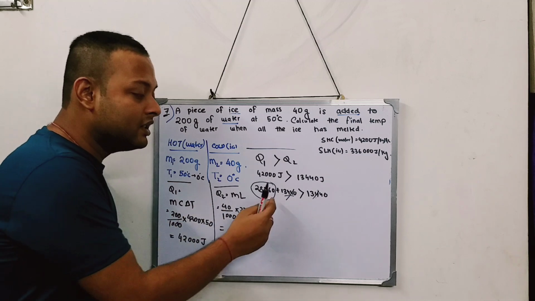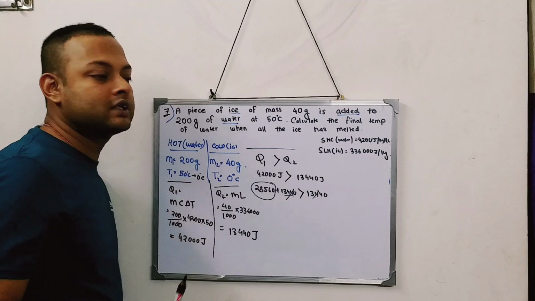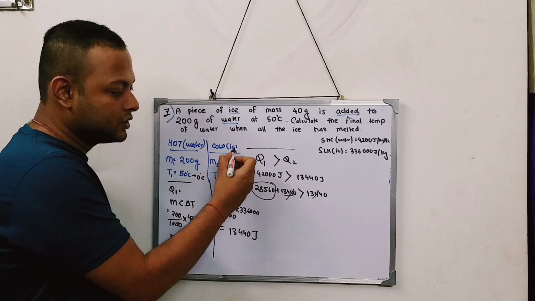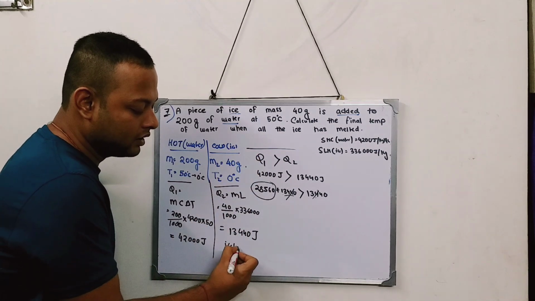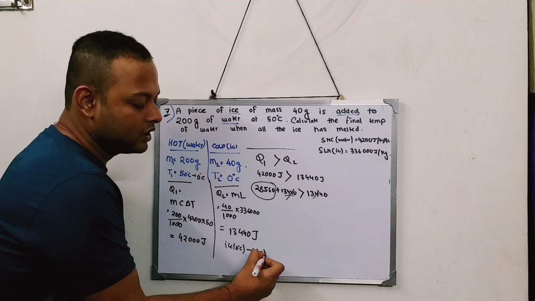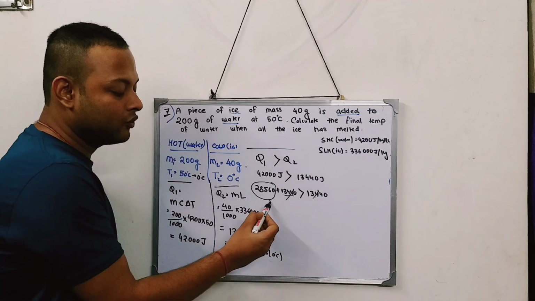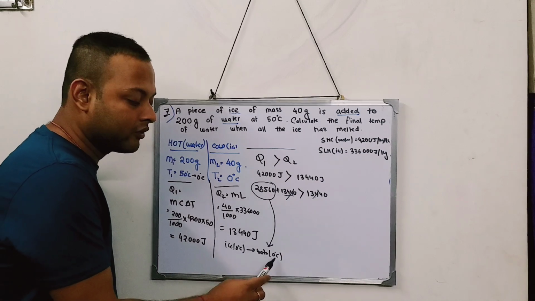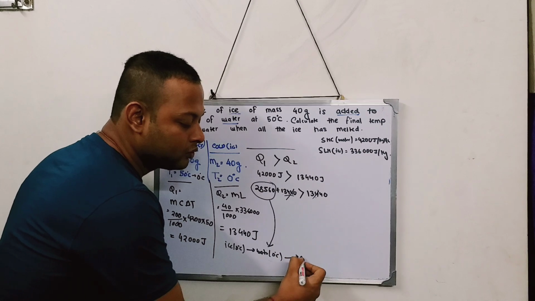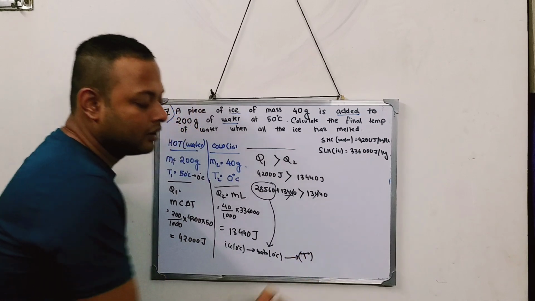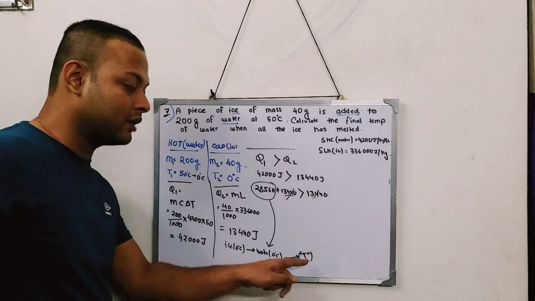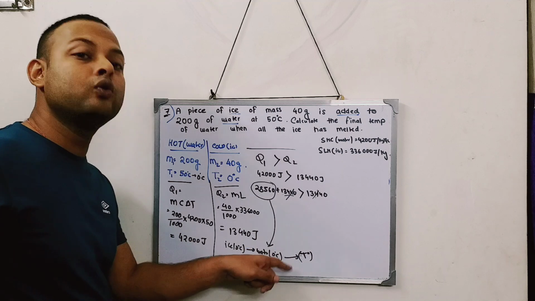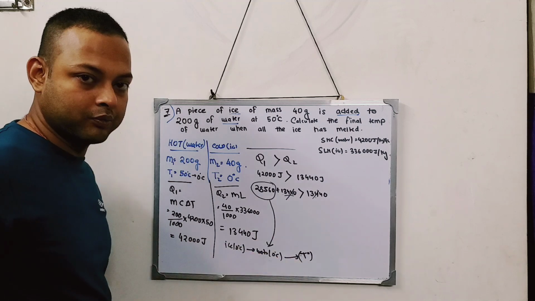It will increase the temperature of that 0 degree centigrade water. Once the ice at 0 degree centigrade changes to water at 0 degree centigrade, this leftover heat will act on this water, and it will raise the temperature of water from 0 degree to some temperature, T degree. And my question is to find this temperature. This leftover heat can increase the temperature of this water to what temperature?